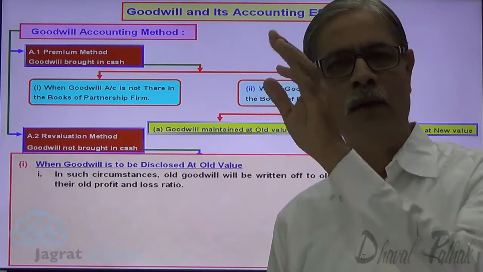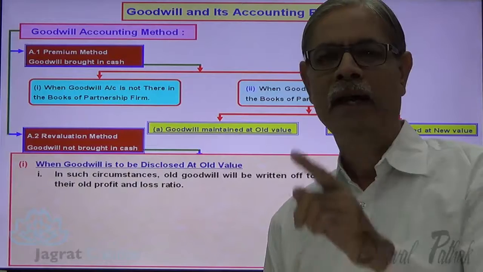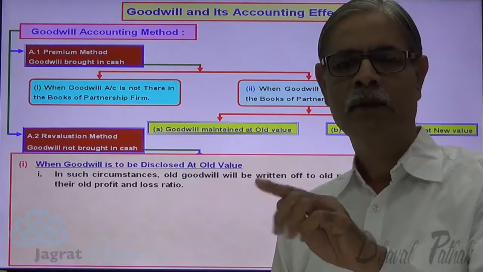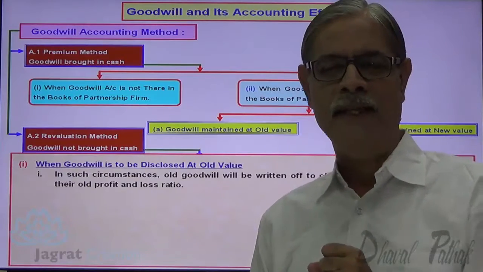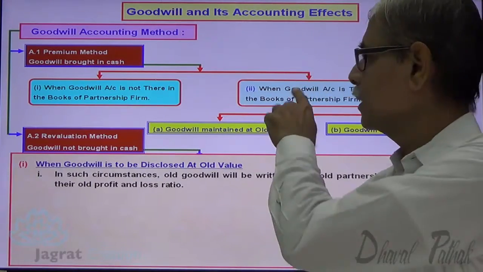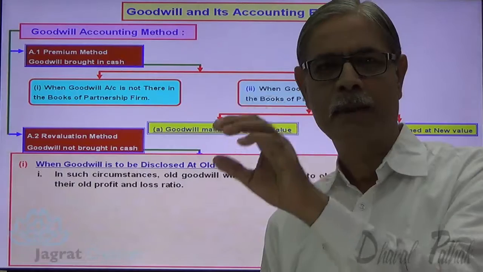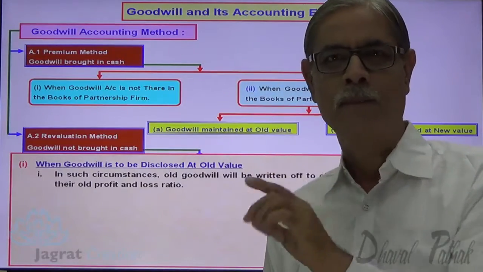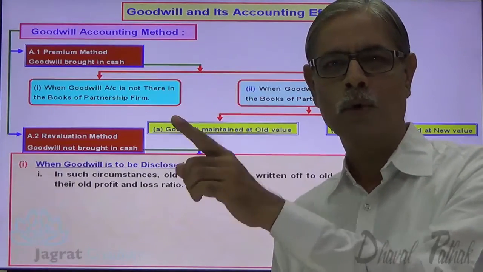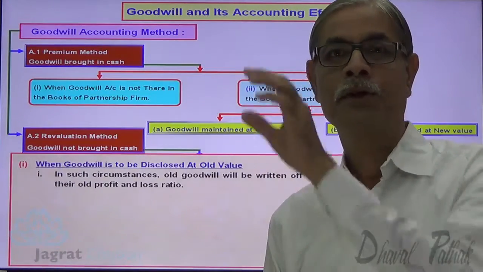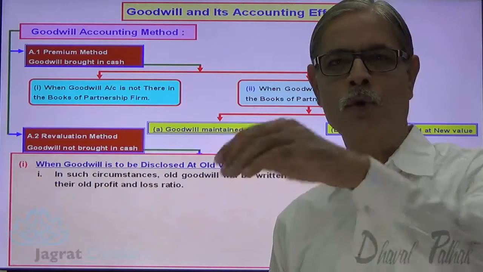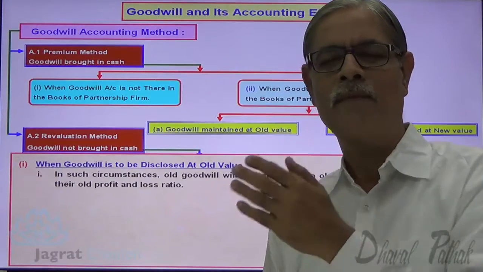Old partners are the owners of that goodwill and write off that goodwill in the old profit sharing ratio. The other way to explain the same thing: this goodwill exists in the balance sheet of the old partnership firm. Old partners are the owners of that goodwill asset. Before admission of a partner, distribute that asset to the old partners in the old profit sharing ratio.